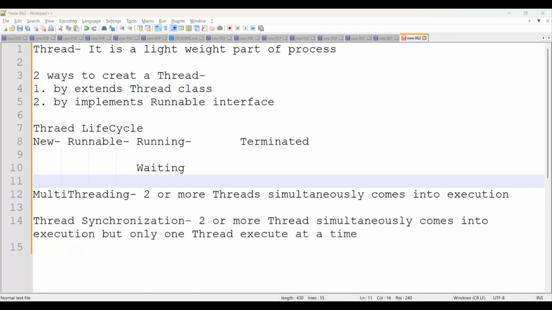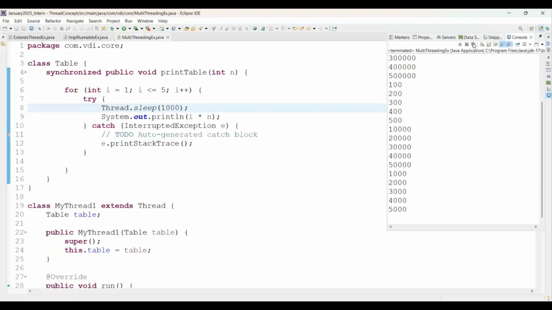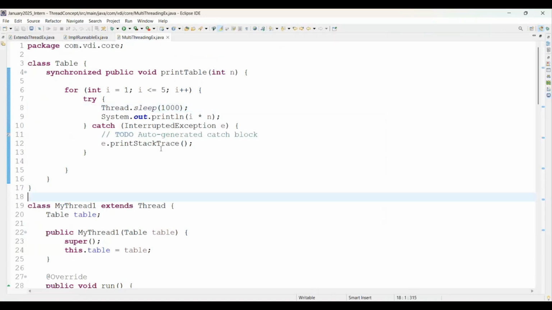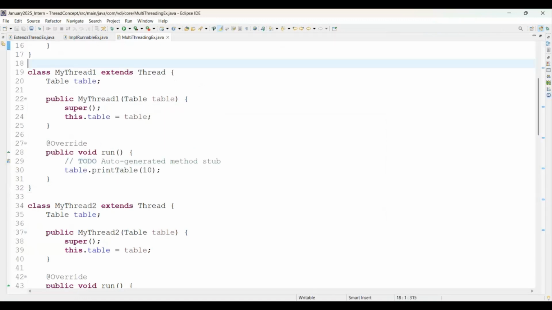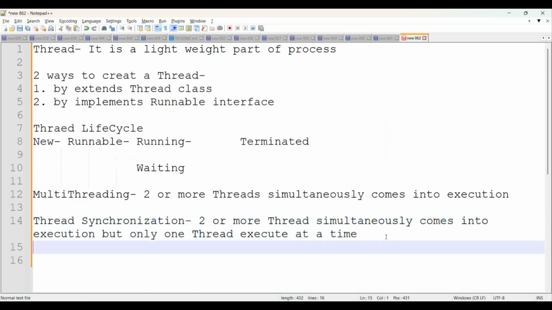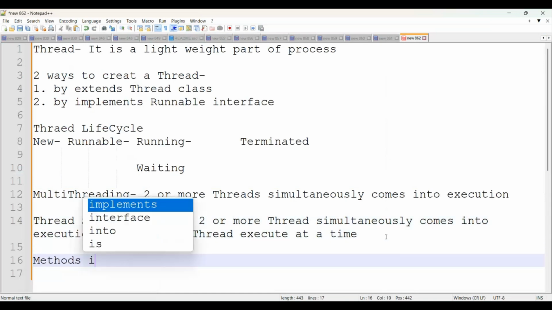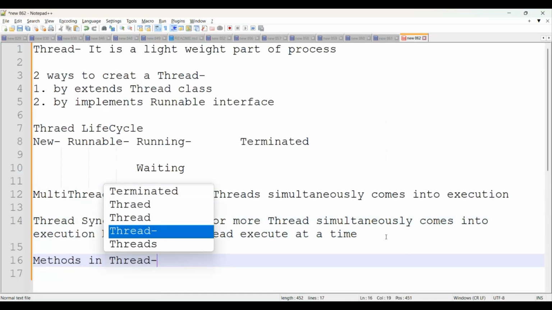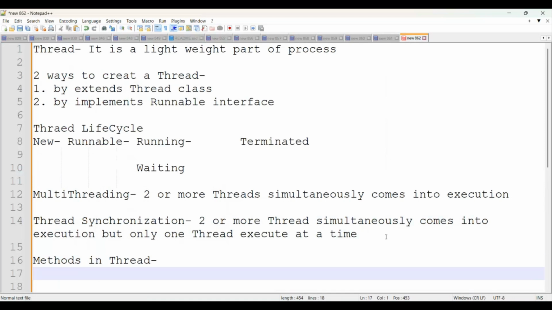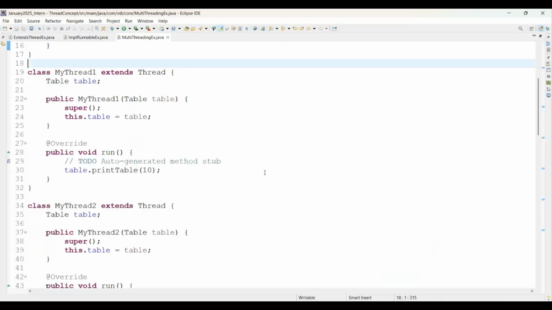Now coming to the next. Next, there are some methods in the thread class. You can simply say there are some methods available in the thread class. Like what are the methods in thread? We have a number of methods available there, right? Even we have thread priority as well, like min, norm, and max. Then methods in the thread class, I am just going to add some methods here.